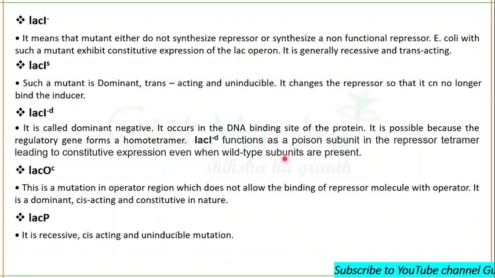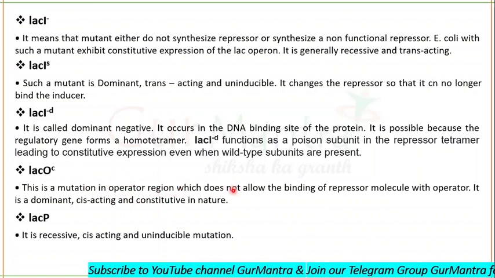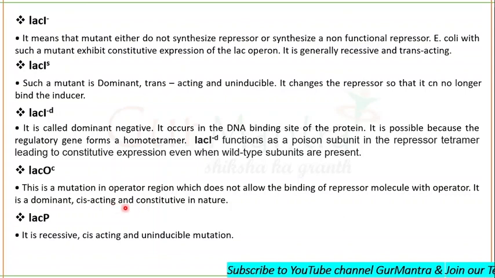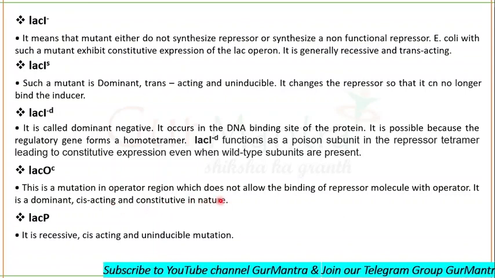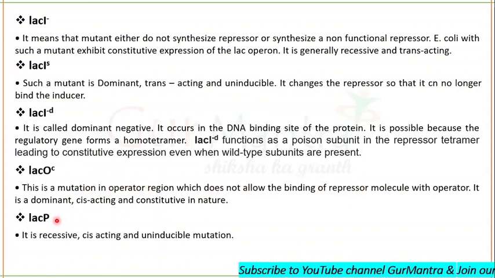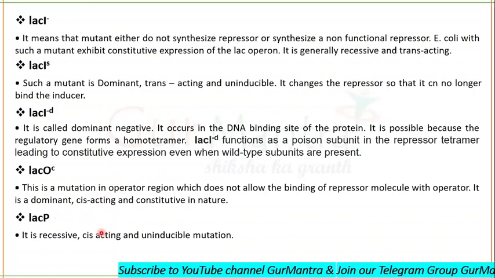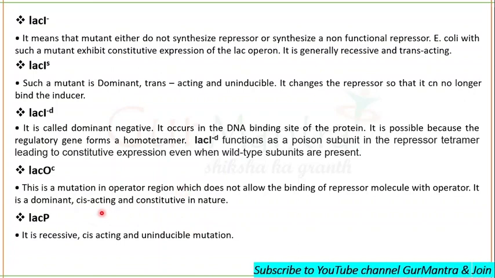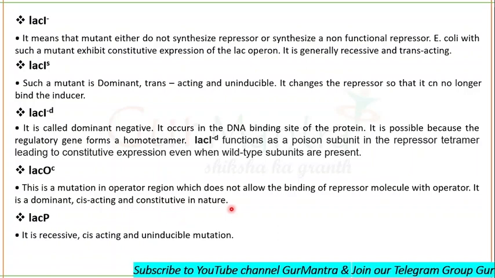Fine. Now, lac O C is a mutation in the operator region. This does not allow the binding of repressor molecule with the operator. So it is dominant, cis acting, and the result will be constitutive transcription. Why? Because now the repressor won't be able to bind to the operator due to mutation in the operator region. Lac P is a mutation in the promoter region which will be an uninducible mutation, because any mutation in the promoter region will stop the RNA polymerase from initiating transcription. So it is recessive, cis acting, and uninducible.